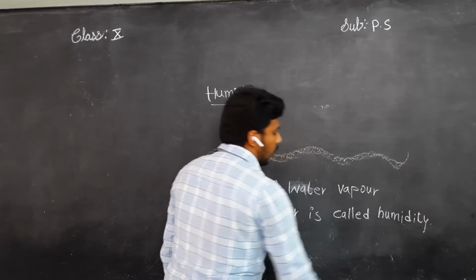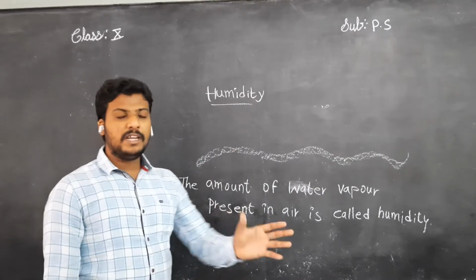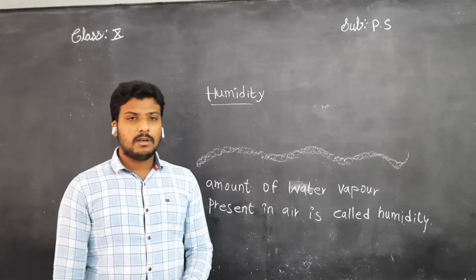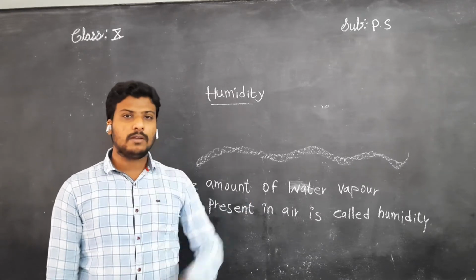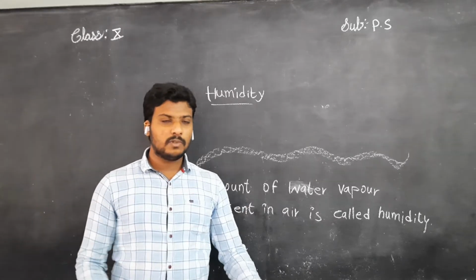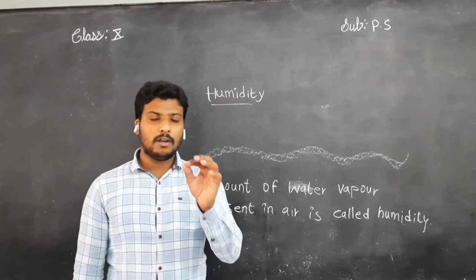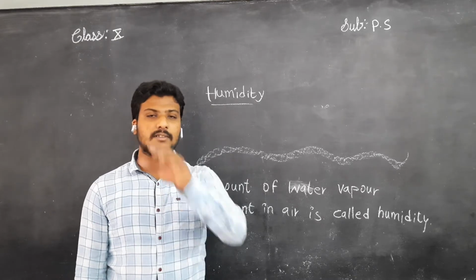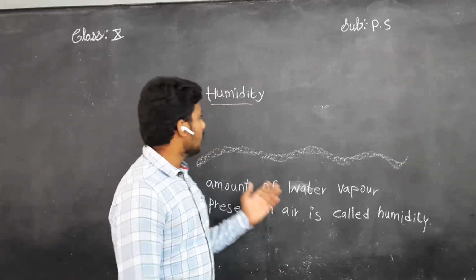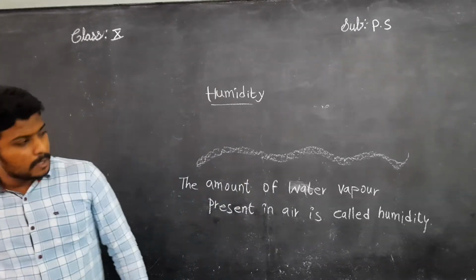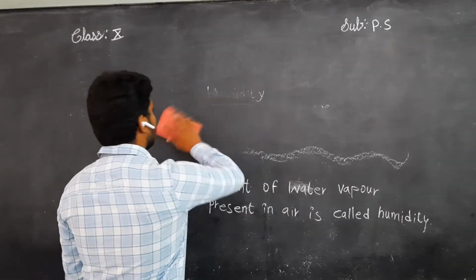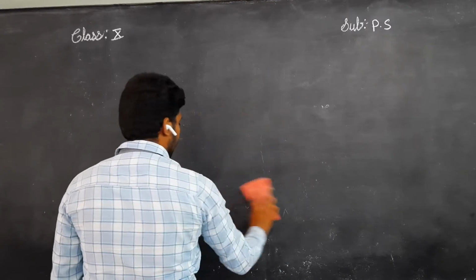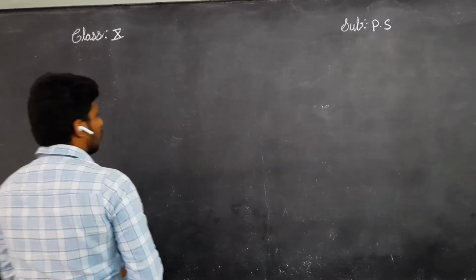Understand, children? Always in the air some vapor is present, but we cannot visualize that vapor. It is in the form of water molecules. Even right now in the room some water vapors are present, nothing but vapors in the air, children. We'll discuss the next concept, dew. What is dew?